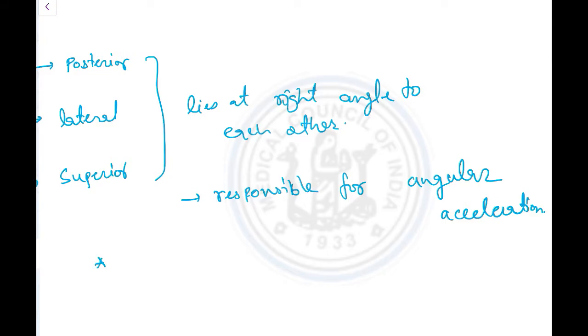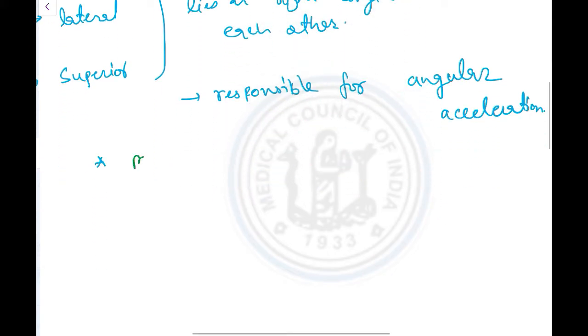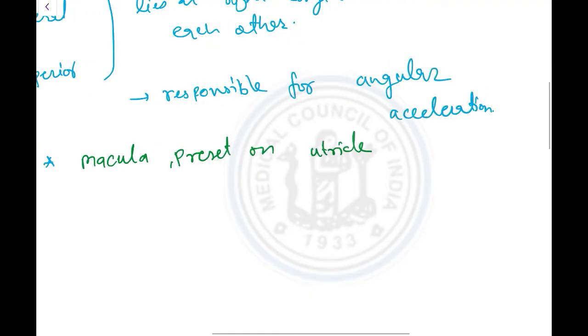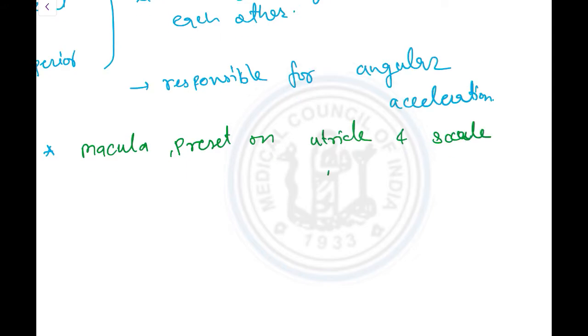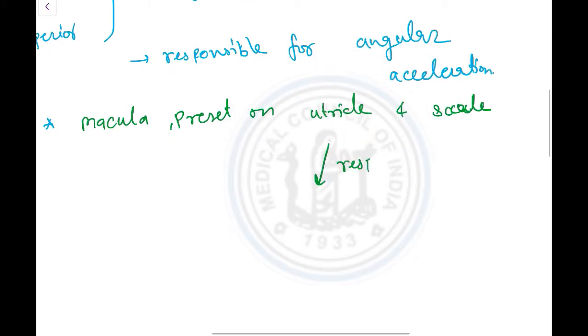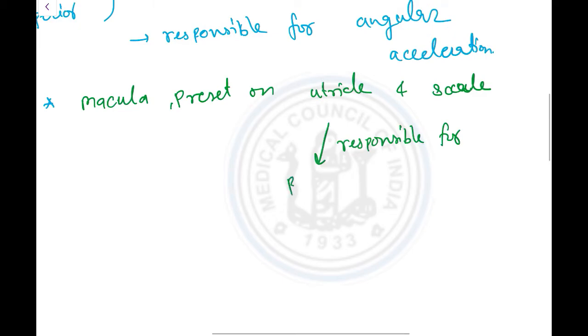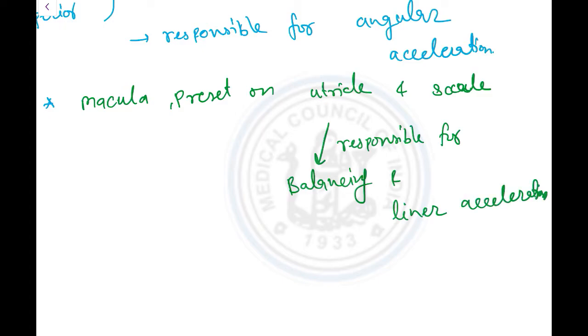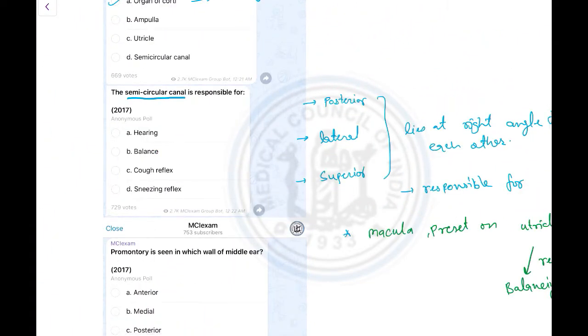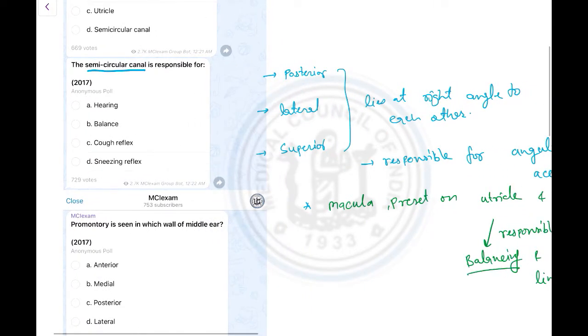Whereas the important point is the macula present on the utricle and saccule, that is responsible for balancing linear acceleration. So the semicircular canal is responsible for balance. B is the correct answer.